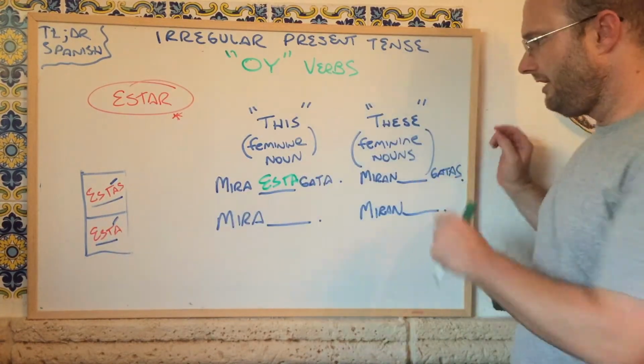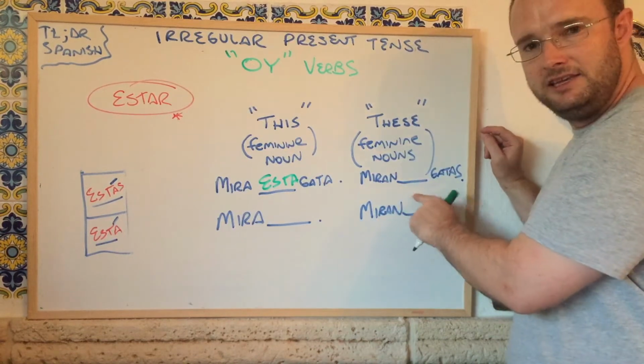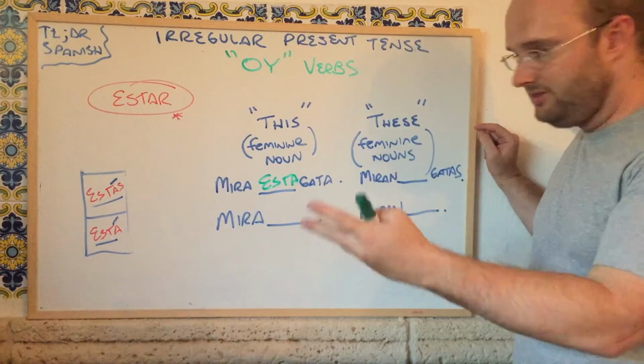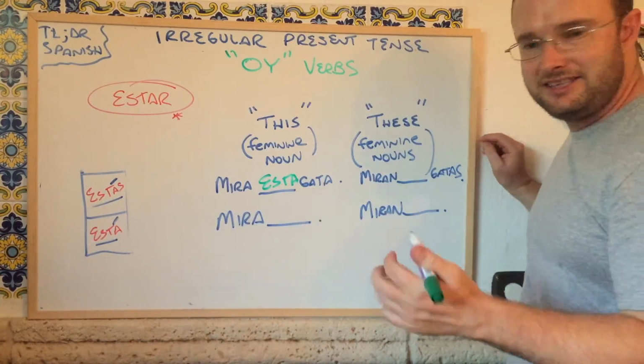We can do the same thing over there. So these, look at these female cats. I have a plural, so I'm going to use the plural form of esta, and that would be estas.